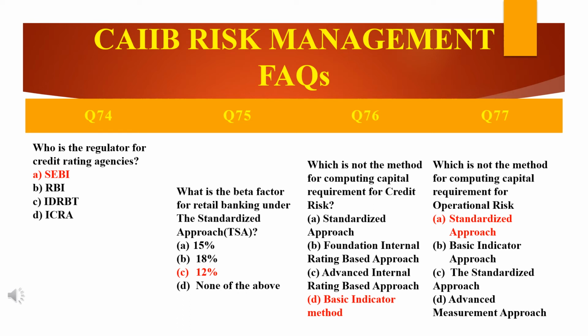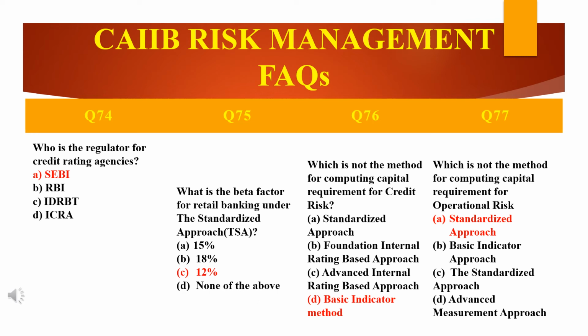Next, move back to the next question. Which is not the method for computing capital requirement for credit risk? Not operational risk, credit risk. They have given 4 options. Standardized approach, this is a method, right? Then foundation internal rating based approach, FIRB approach, advanced internal rating based approach, C, and the D is the basic indicator method.